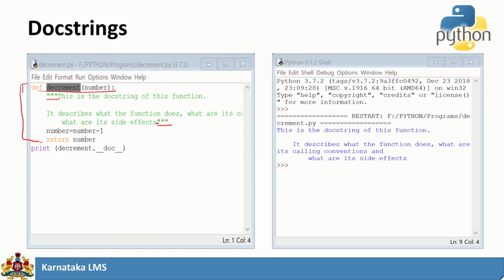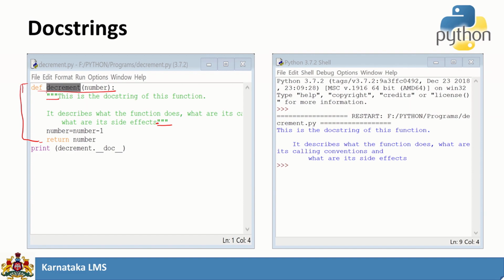Now when I execute this code, here I am printing decrement dot, where decrement is the name of the function, followed by underscore underscore doc underscore underscore. It means it is going to print the document string. So it will print the document string of this function. It describes what the function does, what its calling conventions are and what its side effects are.